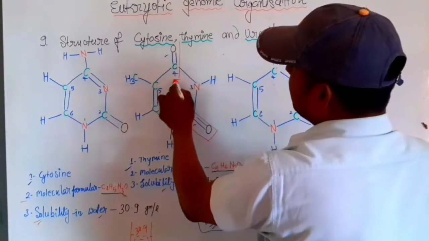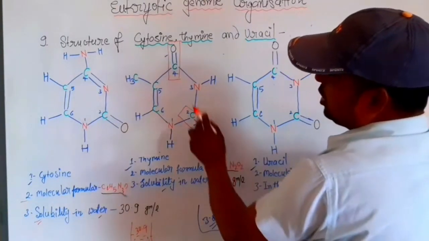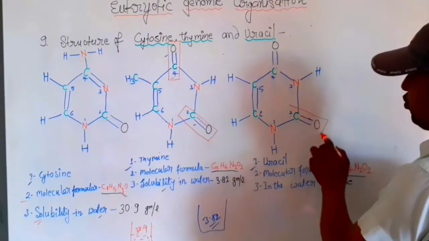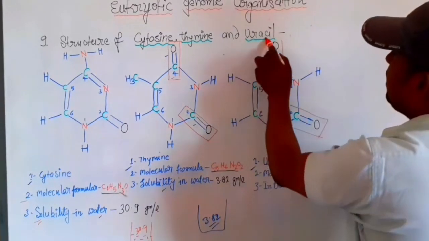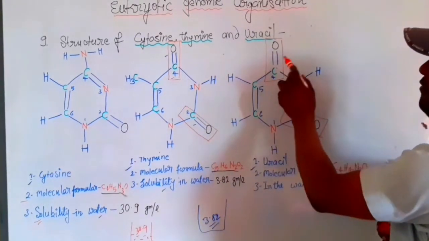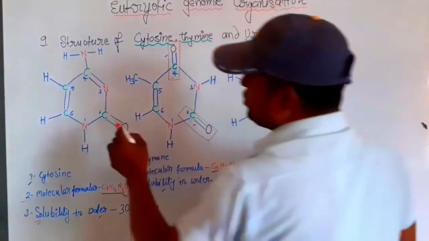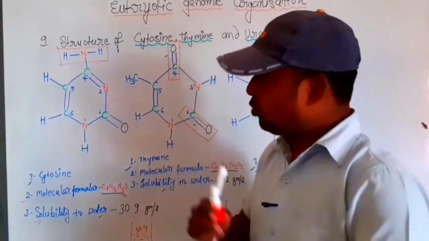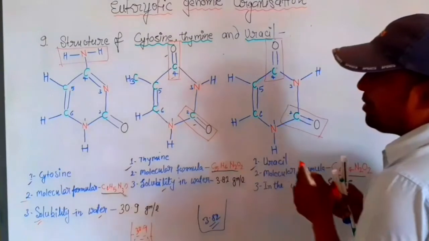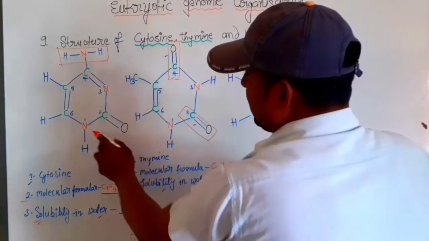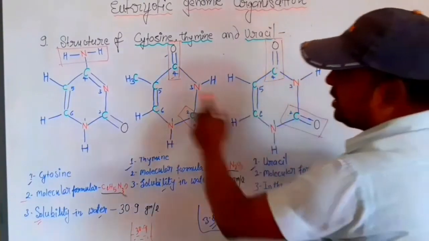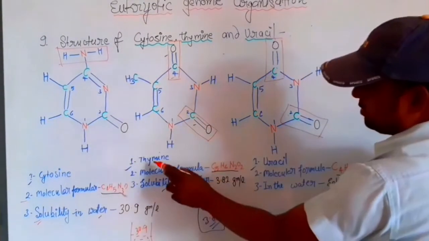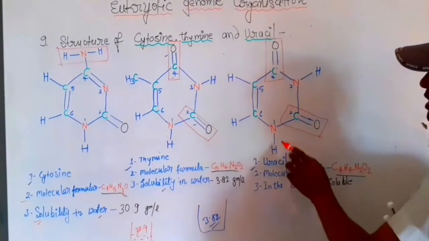It means the oxy groups in thymine, 2 oxy groups occupy positions 2 and 4, while 2 oxy groups also occupy uracil at positions 2 and 4, while in cytosine an amine group occupies position 4, while nitrogen occupies. All three bases are similar, because in cytosine positions 1 and 3, in thymine positions 1 and 3, in uracil positions 1 and 3.